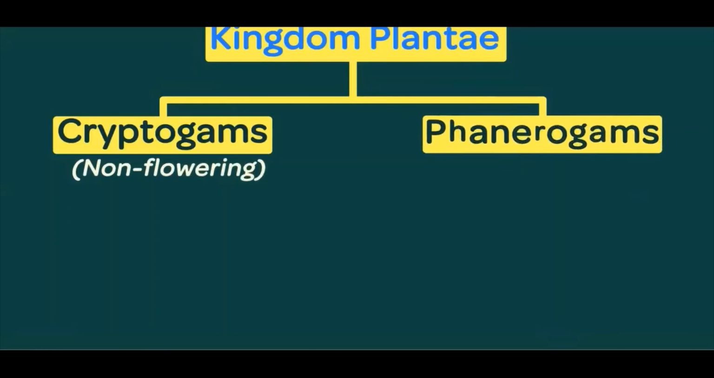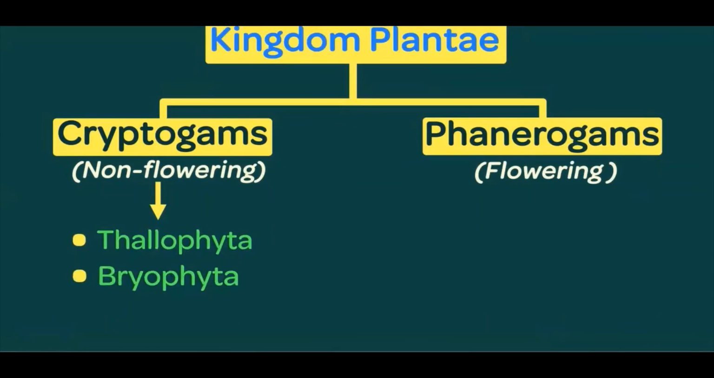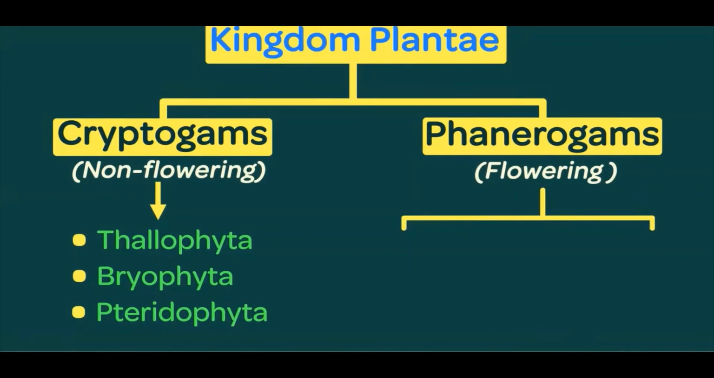Kingdom Plantae is divided into two major classes: cryptogams, the non-flowering plants, and Phanerogams, which are usually the flowering plants. The cryptogams are further divided into three subgroups: Thallophyta, Bryophyta, and Pteridophyta. On the other hand, Phanerogams, which are usually the flowering plants, are broadly categorized into two parts: Gymnosperms,